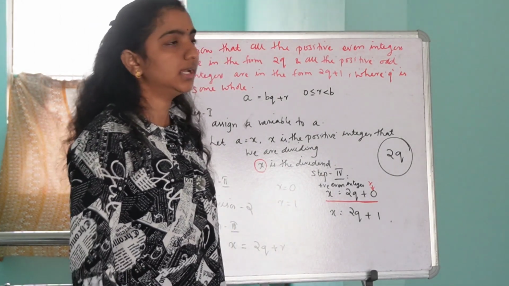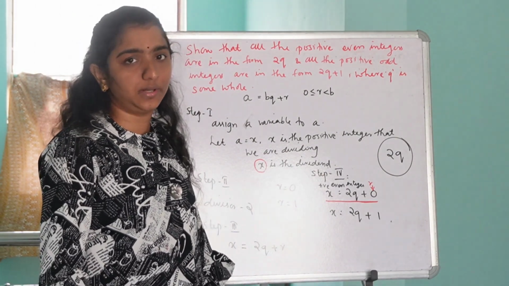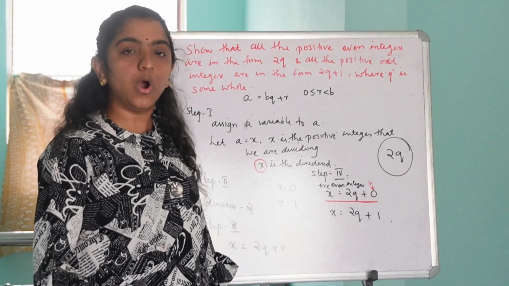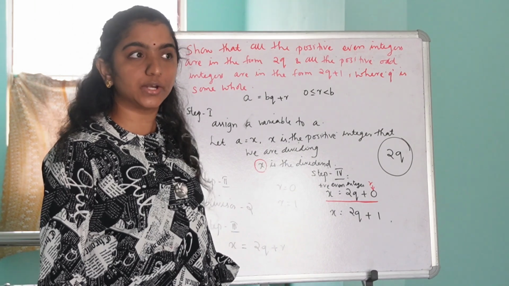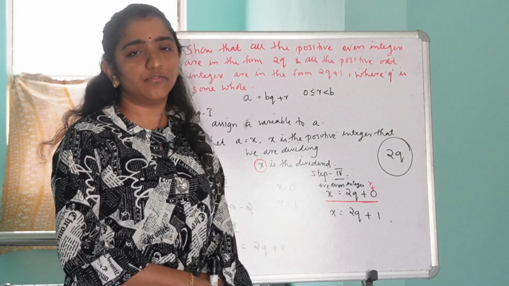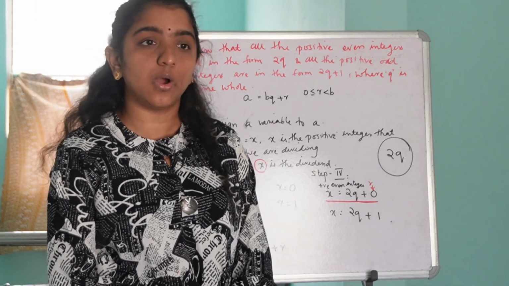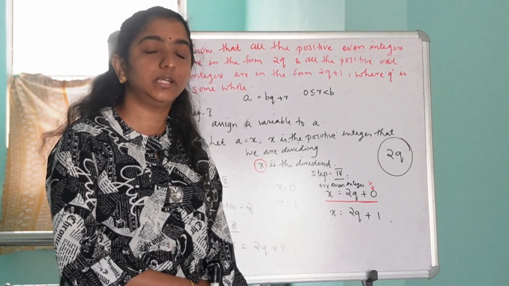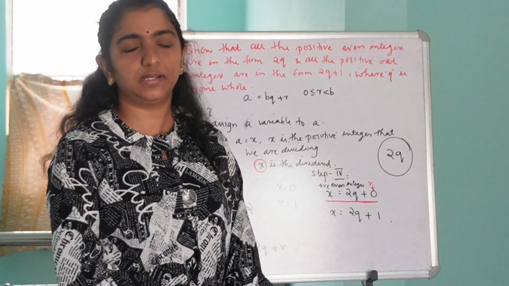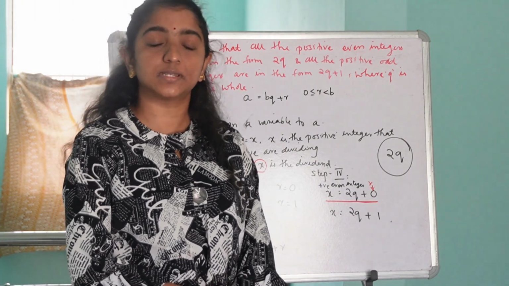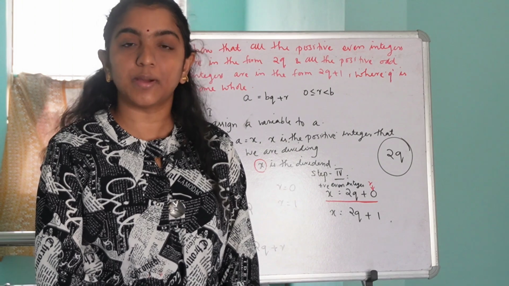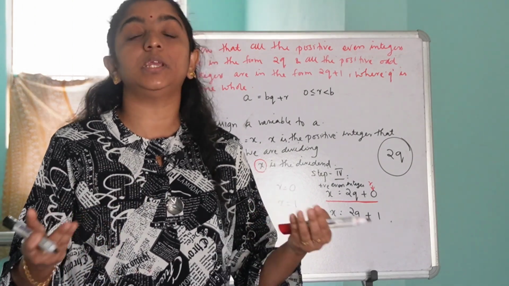Now when we divide an odd number by 2, we know odd numbers are not perfectly divisible by 2. So it is very evident that it produces some remainder value, and that remainder value will always be equal to 1.